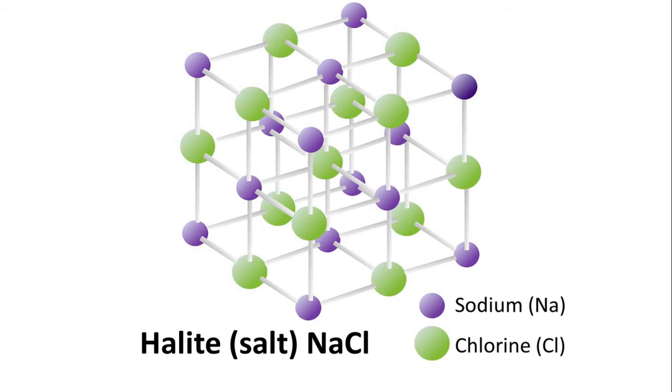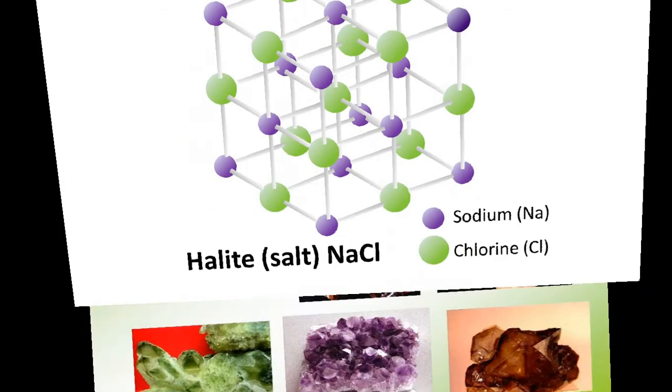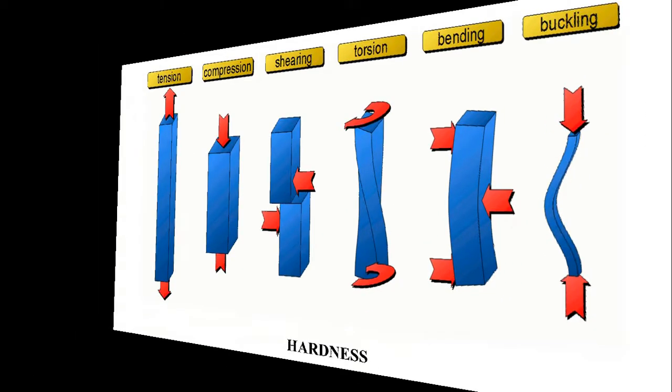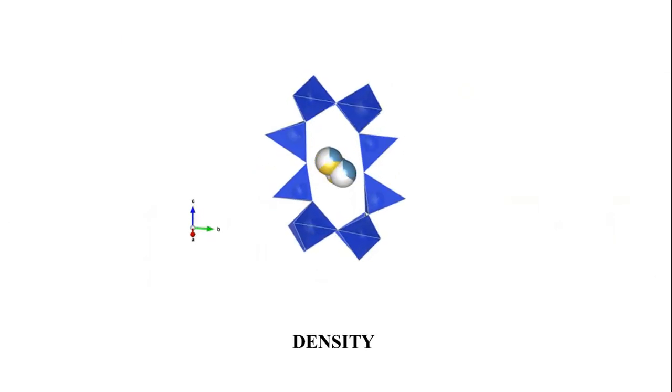Minerals are recognized and classified on the basis of different qualities like color, hardness, density. Minerals are unevenly distributed on the Earth's surface. They are confined to and associated with certain types of rocks.